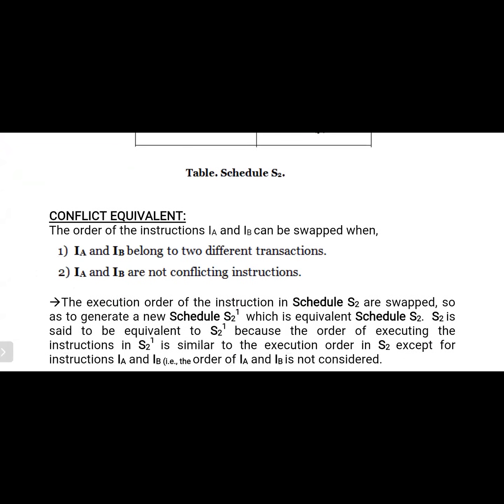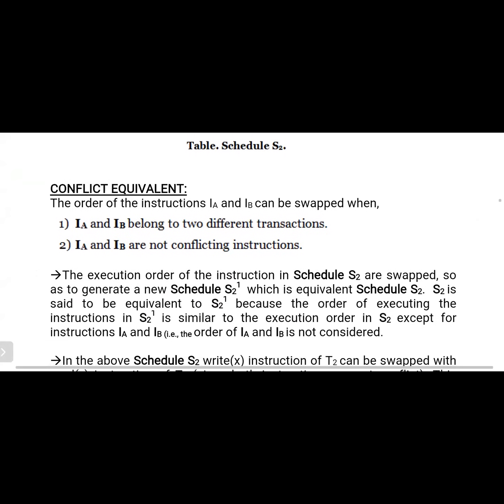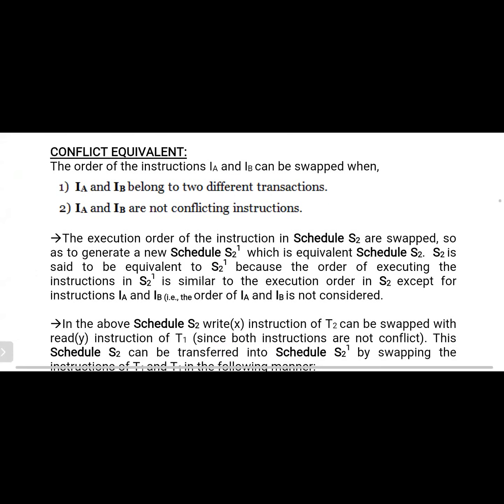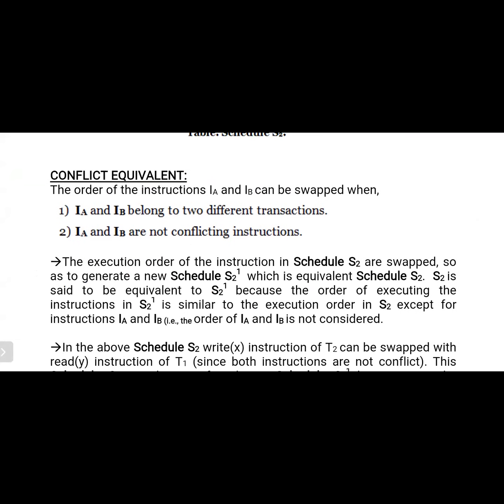Okay, now try to see conflict equivalent. The order of the instructions I and IB can be swapped when I and IB belong to two different transactions and are not conflicting instructions. So what is the meaning of conflict equivalent here? The order of the instructions I and IB can be swapped. For example, if these two belong to two different transactions and do not have any type of conflict, then only we are able to swap these instructions.